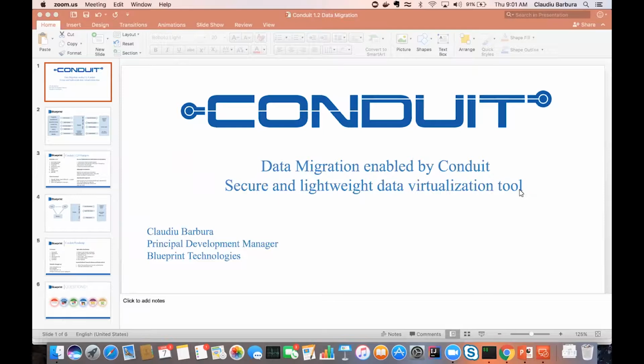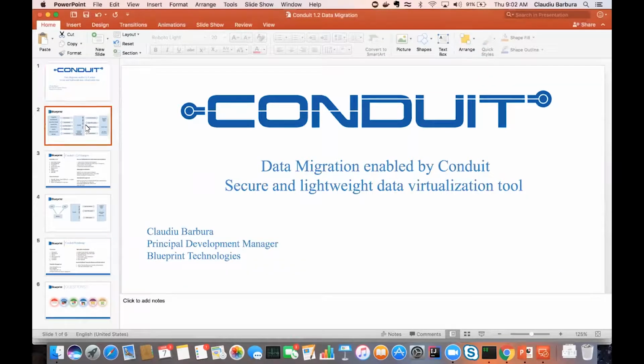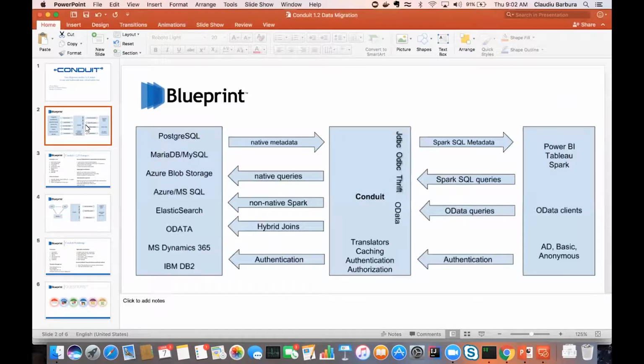I'll elaborate on what we mean by that and how it helps with data migration today, and what plans we have to support data migration in the near future. So I'll present a few slides and talk about what Conduit is, and then we'll quickly do a demo to demonstrate how Conduit can help you in a data migration scenario.